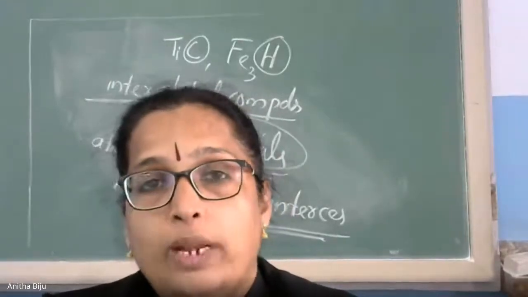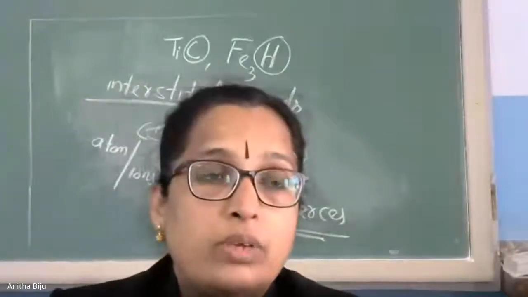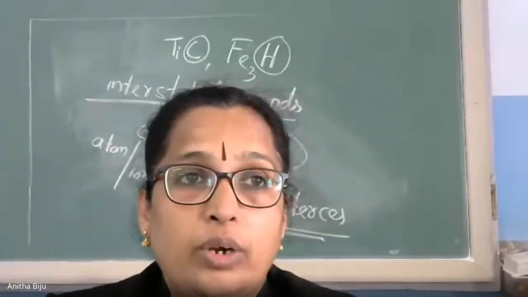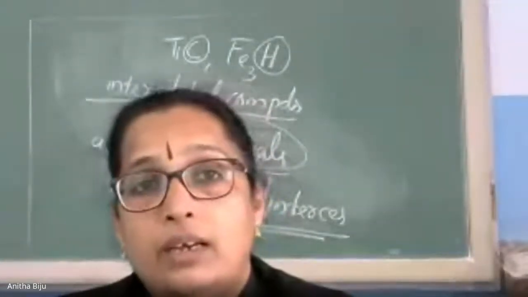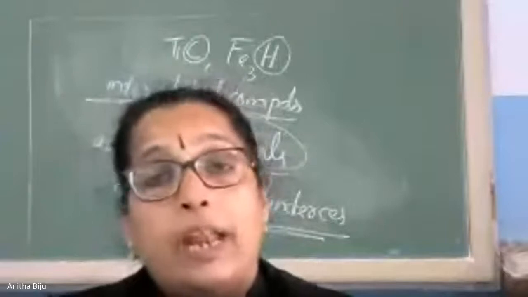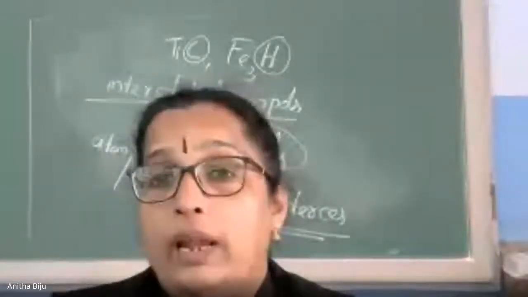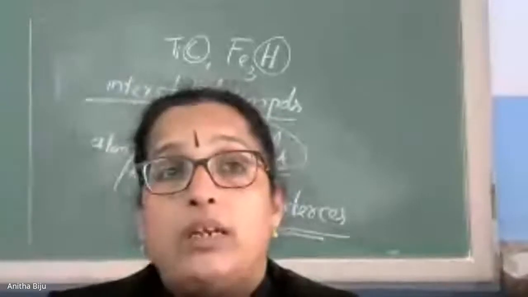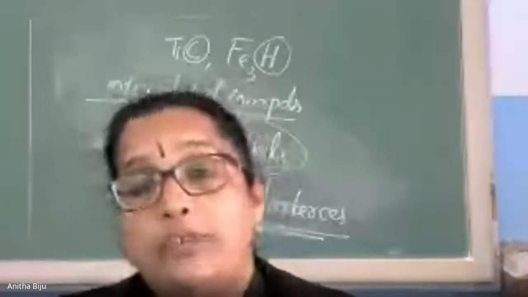First is called the lanthanoids, second is called the actinoids. In lanthanoids there are 14 elements, and these elements come after lanthanum. Actinoids are those elements which come after actinium.